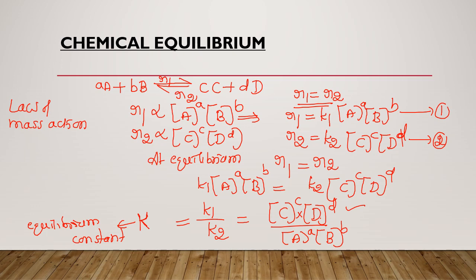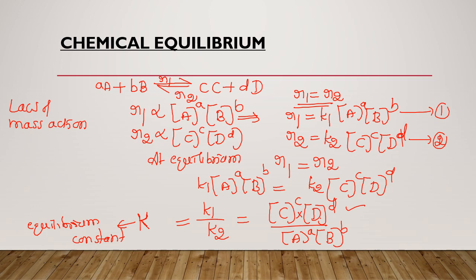This is in the case of a solution phase. You can write the expression like this. That means the equilibrium constant is a ratio of the product of the molar concentrations of the products divided by the product of the molar concentrations of the reactants.